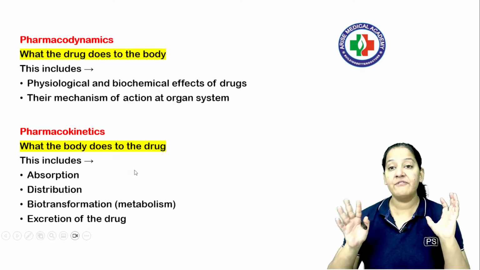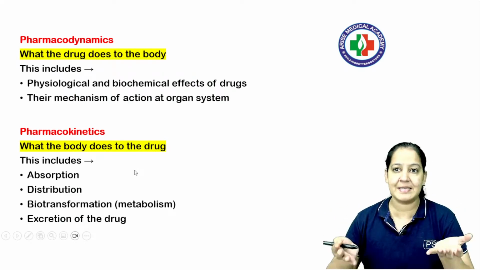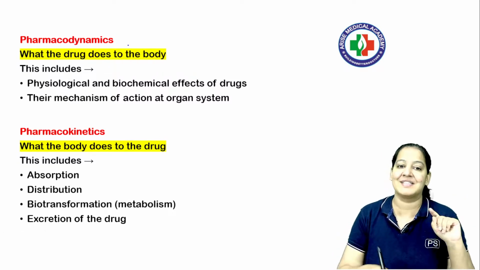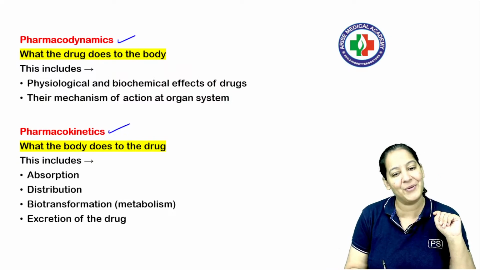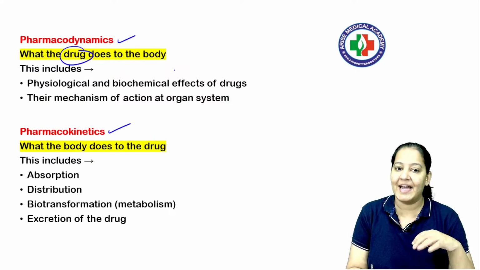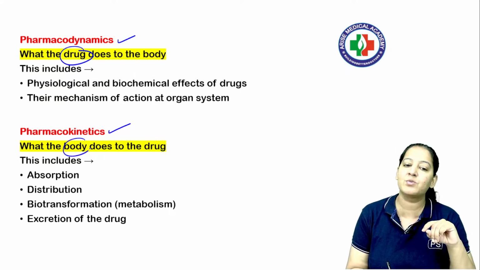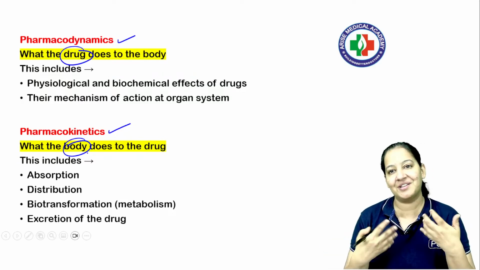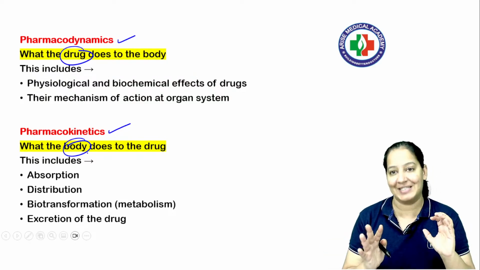Let me tell you, what is pharmacology as a subject? It is the study of drugs, of course. In pharmacology we have two branches, pharmacodynamics and pharmacokinetics. Pharmacodynamics is what the drug does to the body. And what is pharmacokinetics? What the body does to the drug. Saying these two lines, just opposite to each other, is very easy, but understanding is important.